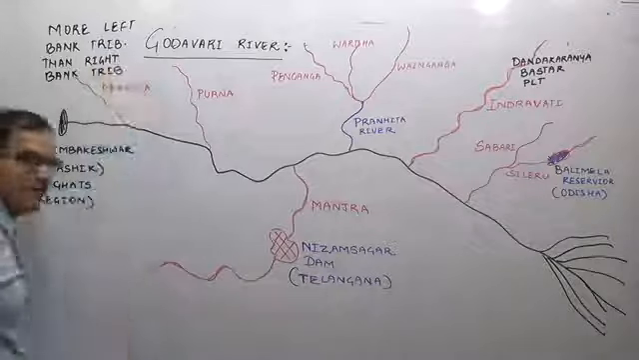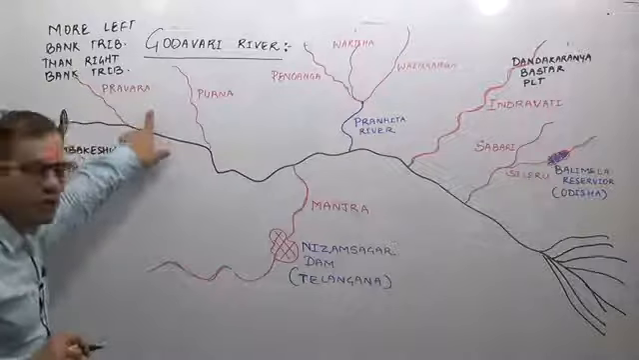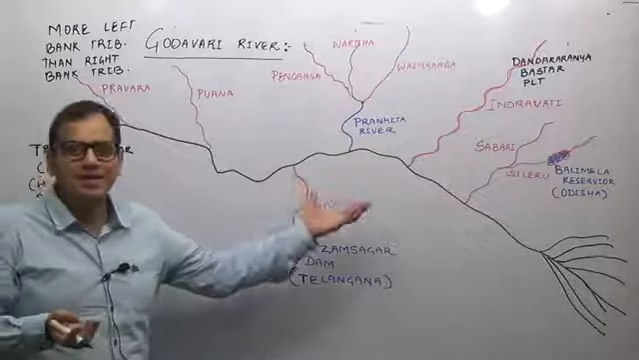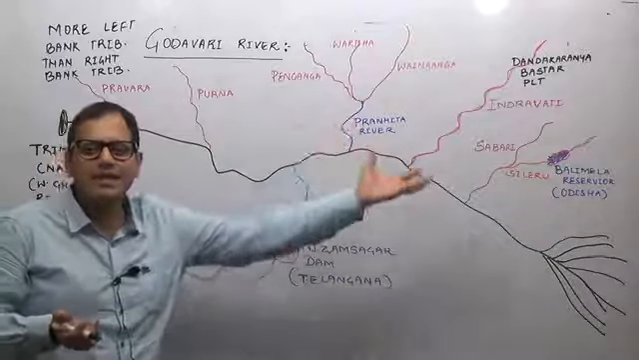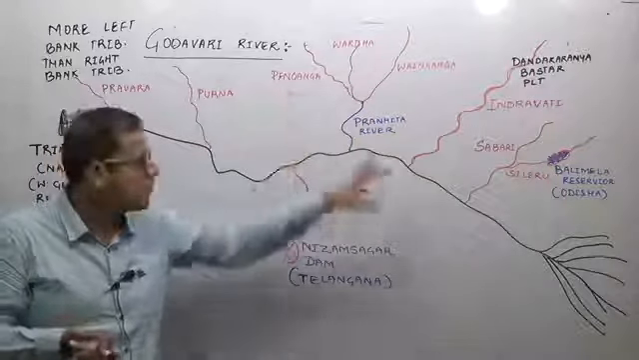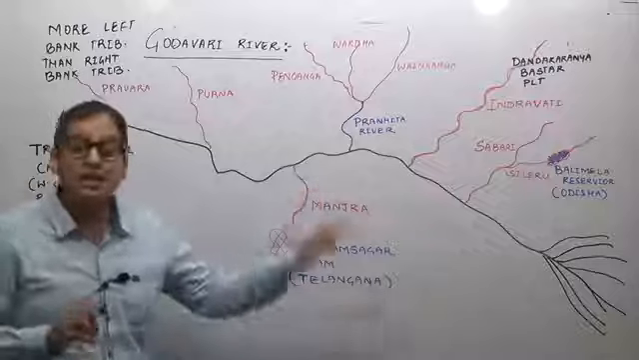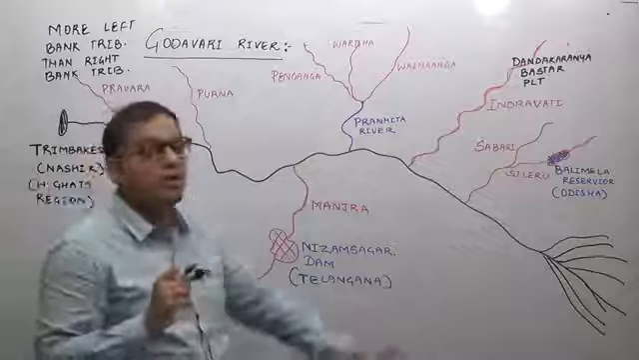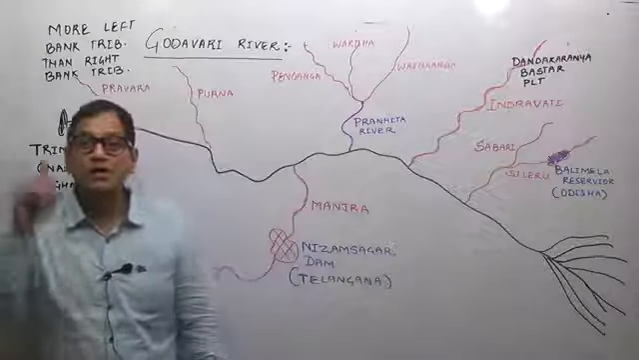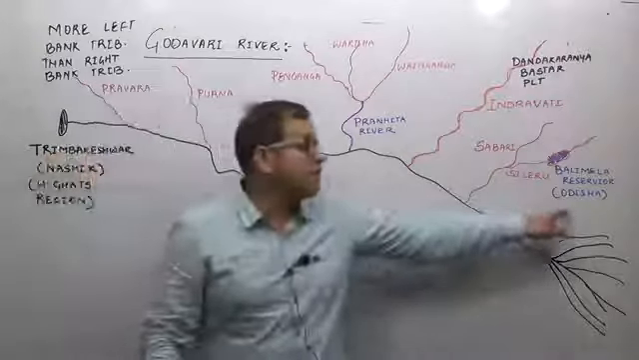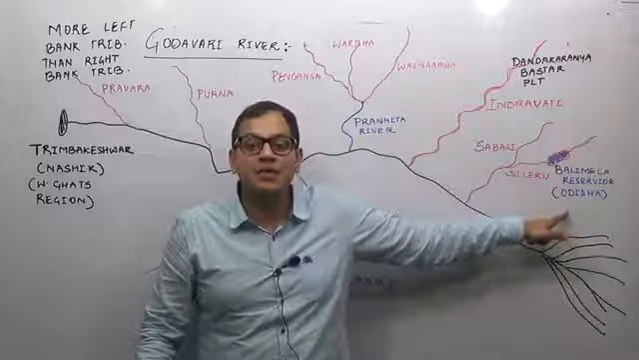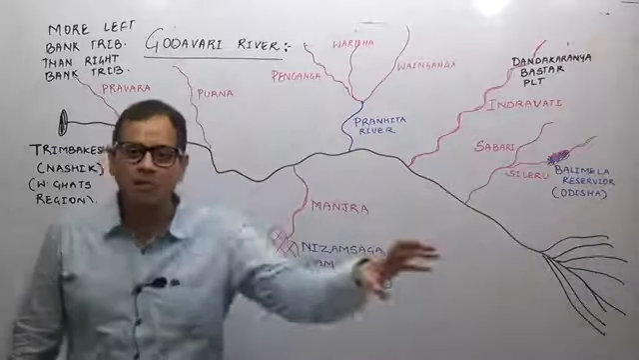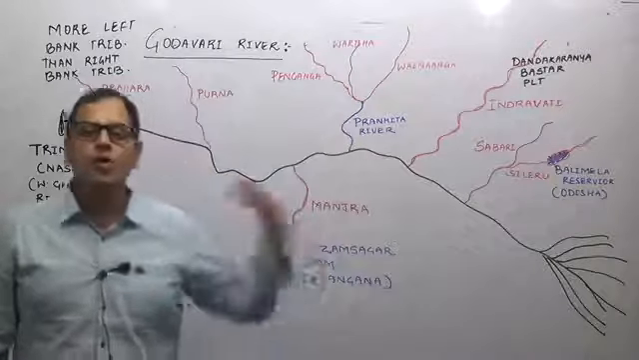What are the important left bank tributaries? River Pranhita, Purna, Indravati and Sabri and Sileru. Sabri is the major river. Now why am I taking Sileru? Because it won't be asked as a question whether Sileru is a tributary of river Godavari or not. But the question here will be, in which state is the Balimela Reservoir located? It is located in the state of Orissa. Balimela Reservoir, repeat with me, the state of Orissa.